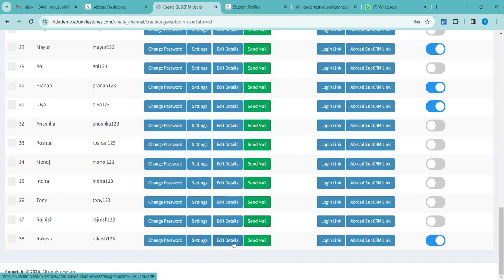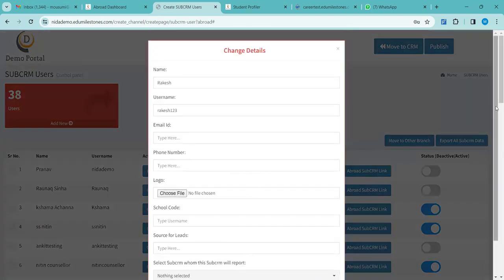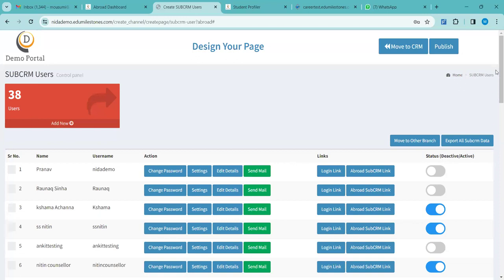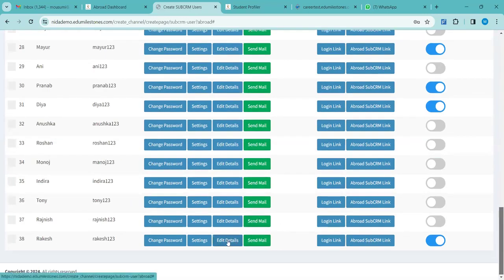In settings, I have checked Edit details. For example, you want to edit the details of the sub CRM at any point of time. For example, the sub CRM is not working with you, and you want to add some other new person's name here. You can edit the details and this can be used by some other person. The same sub CRM, the earlier person will not get access, but the other person whose details you are putting in will. Once you put them, you will send him the mail, and the login ID and all the credentials will go to the new person, and that new person will be able to use that sub CRM. Okay, I got it. Understood?